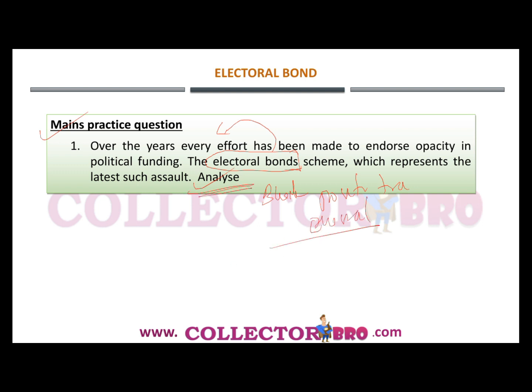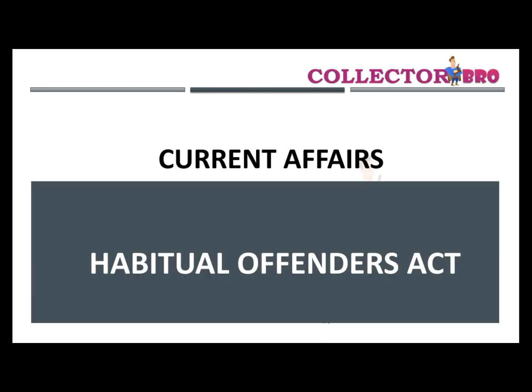And at the end, as the directive says, after you analyze, you could give a fair conclusion and a suggestion, a way forward to improve the electoral bonds. So with this, we are coming to the conclusion of the discussion of this topic. The next topic is the Habitual Offenders Act.